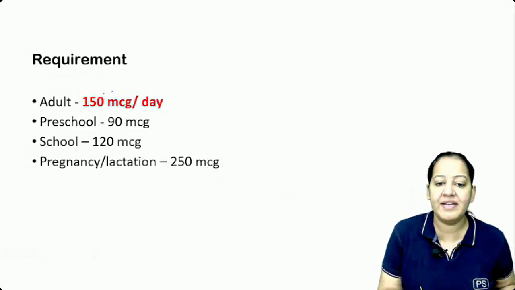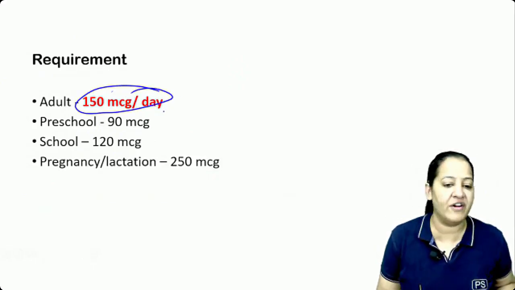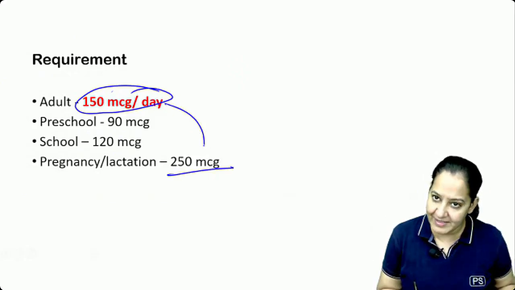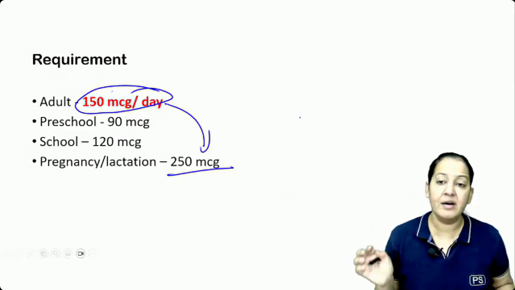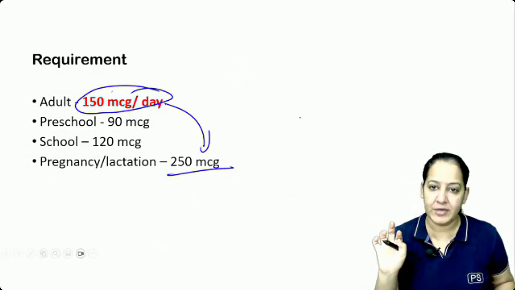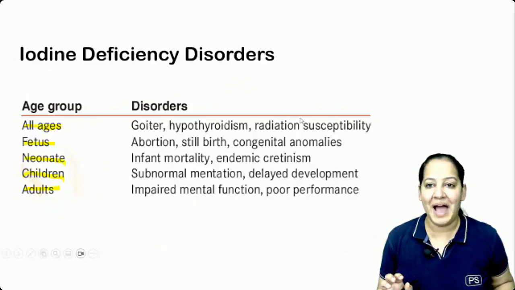Requirement daily: we all require 150 microgram per day. It is not different in male and female, है ना? It is always 150, but in pregnancy and lactation, instead of 150, it's 250. है ना? Please write down all the normal requirements on one page. Iron का कितना, protein का कितना, carbs का कितना, इसका कितना, है ना? Like that. ठीक है? Let's come to iodine deficiency.